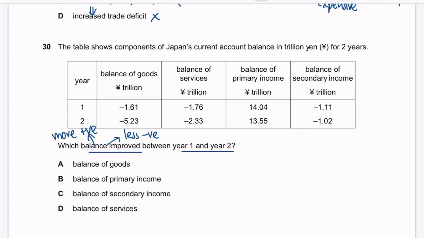So first one, balance of goods, negative 1.61 to negative 5.23. No, this become more negative. Balance of services also become more negative. Balance of primary income becomes less positive. No. So balance of secondary income, so this becomes less negative. You can see it's from negative 1.11 to negative 1.202. So the answer is balance of secondary income.